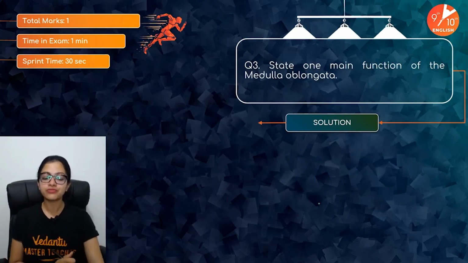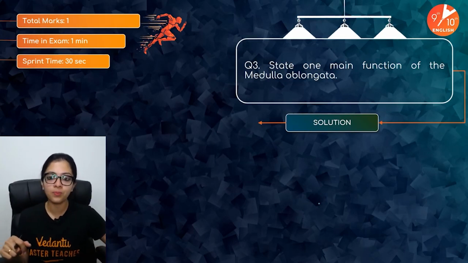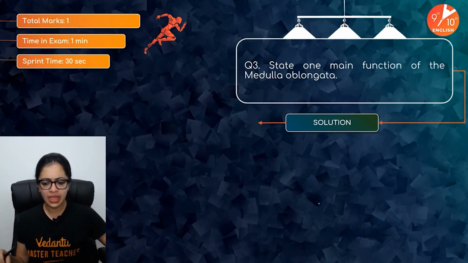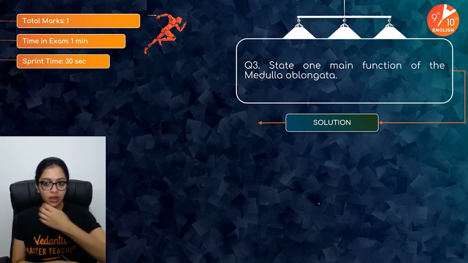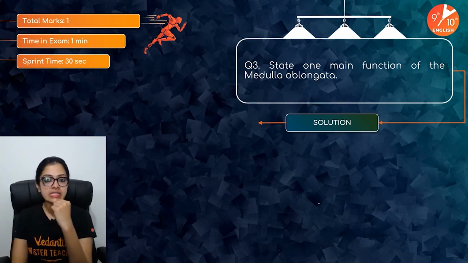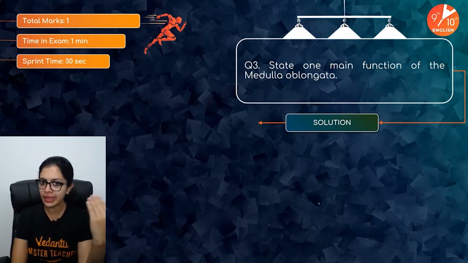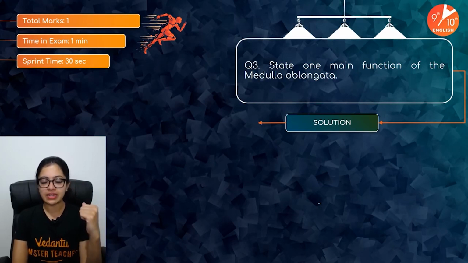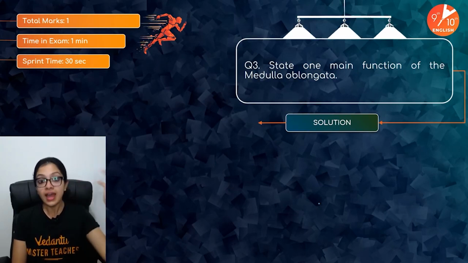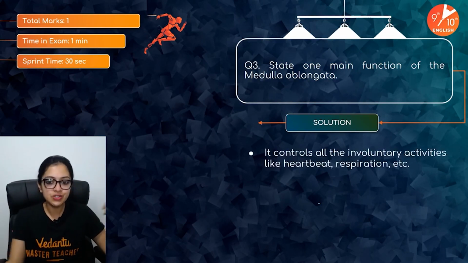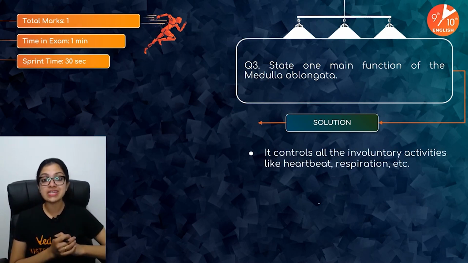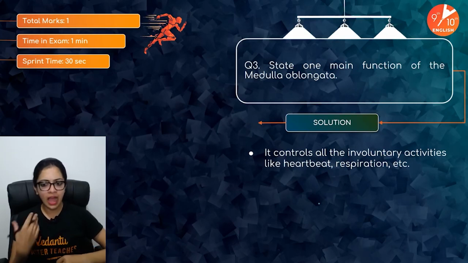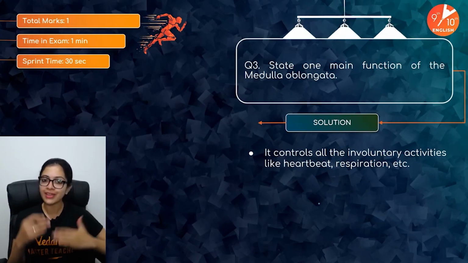State one main function of the medulla oblongata. Okay. Think about it. I've told you about the cerebrum, now about the medulla oblongata. Where do you find it? Is it part of your forebrain, your midbrain, or your hindbrain? Yes, it's definitely part of your hindbrain. All right, but what does it do? It controls all the major involuntary activities of your body, like heartbeat, respiration, and a lot more.